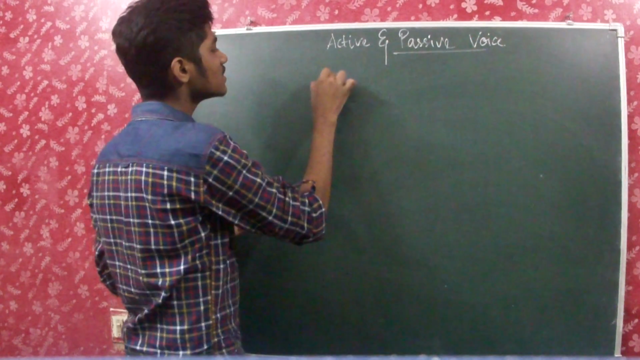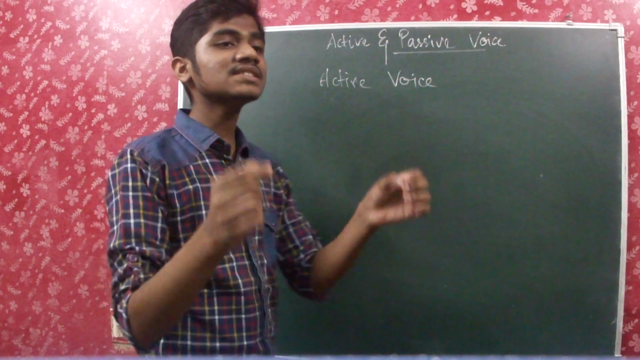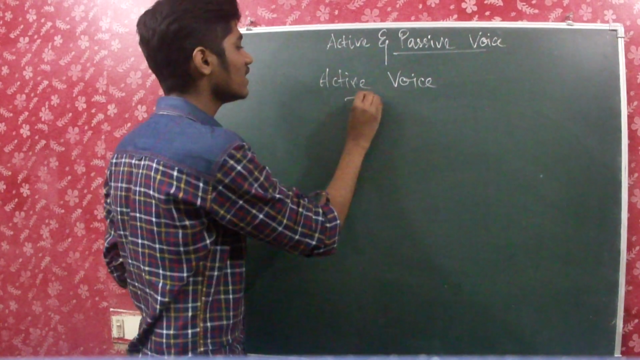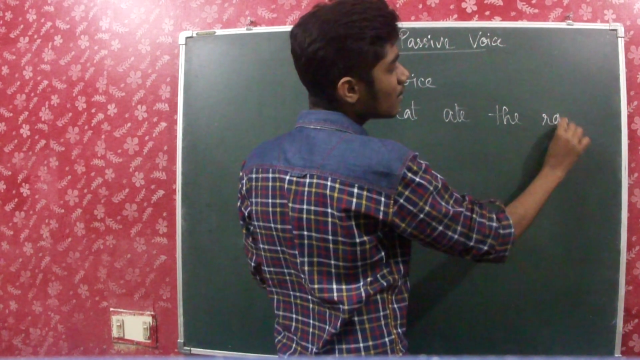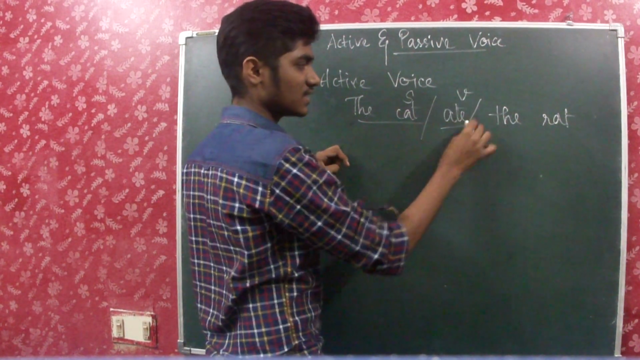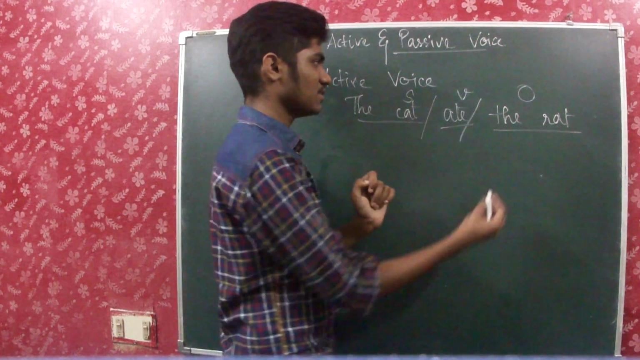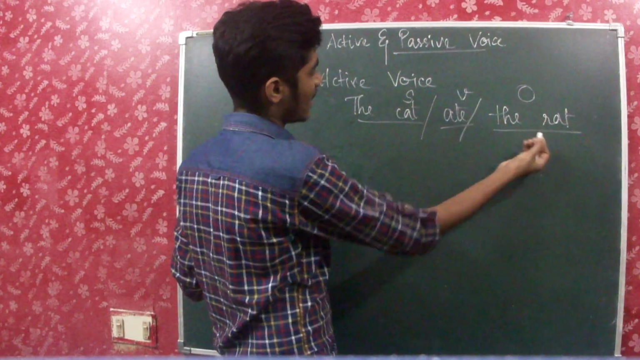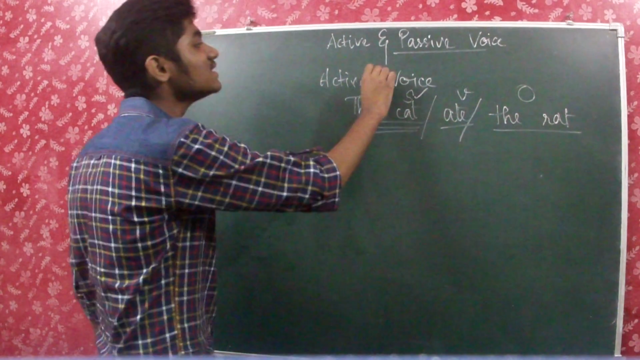So active voice. What is active voice first of all? Active voice is a sentence in which the doer of the action, that is the subject, is stressed. For example, the cat ate the rat. So here who did the action? The cat. So it is the subject and this is the verb because it's an action word, and this is the object. The cat ate whom? So that's the object. So here we are emphasizing the subject, that is the doer of the action. That's why it is active voice.